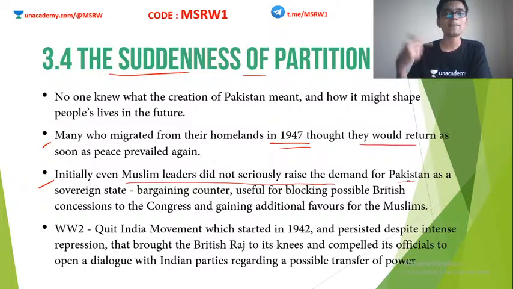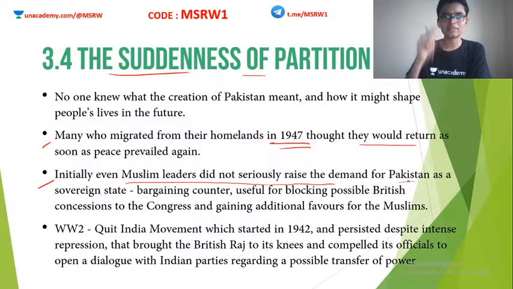When elections happen again, you remember the 1937 elections, right? The Muslim League utterly failed in that election. But we will see that in the elections after the Second World War, the Muslim League will do extremely well. This will give the Muslim League the confidence to boast that they are the sole representatives of Indian Muslims.